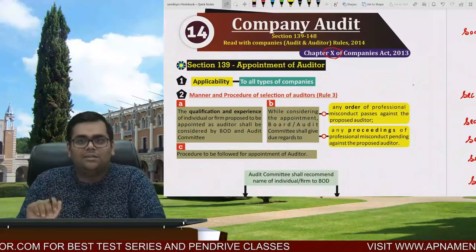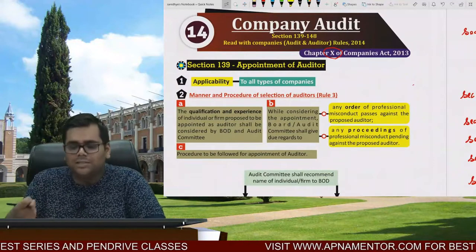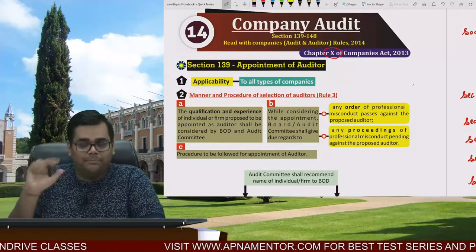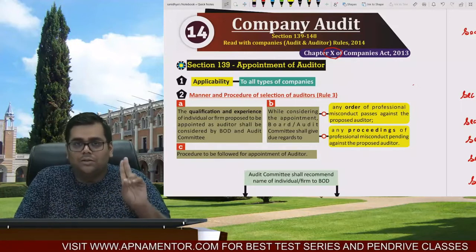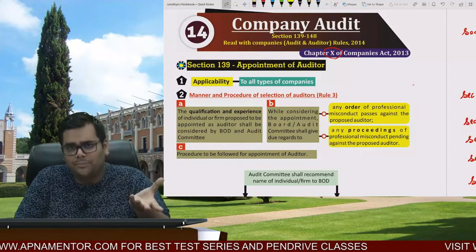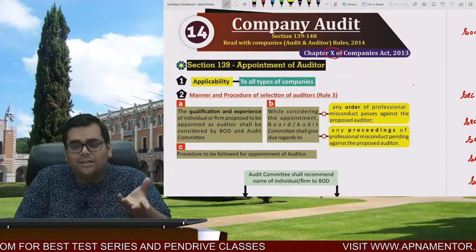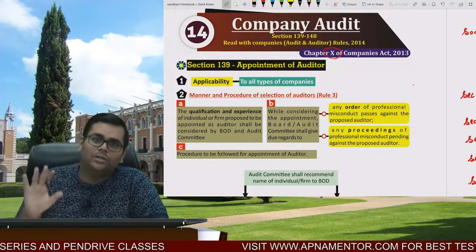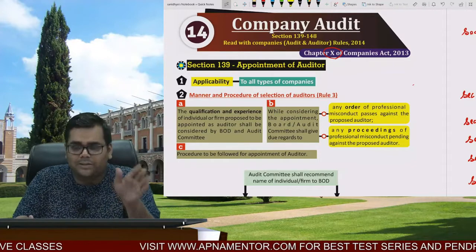Now before starting with this chapter, let me give you a simple logic that is not only going to help you in this chapter, but it is going to help you across the chapters wherever the reference of law is coming. Do remember, whenever we talk about a company, there are two main authorities. One are the shareholders, who are the owners of the company, the mai-baap of the company. And then we have the board of directors who take care of the company on behalf of the shareholders. So who are the owners? Shareholders. And who govern the company on behalf of shareholders? It's the board of directors.